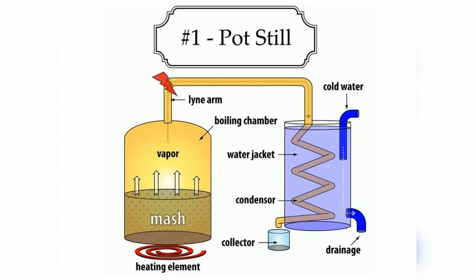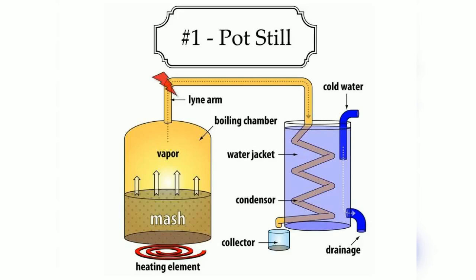Head, heart and tail. So very simple to remember. The liquid alcohol that has been collected after this entire process of distillation is collected into three parts. The first part is called head, second is called heart, and third is called tail. These all three parts are collected in separate containers.